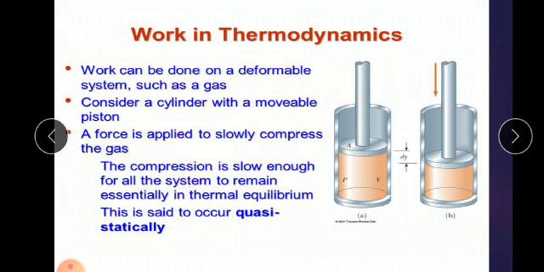Likewise, consider a cylinder with a movable piston. Your force is applied to slowly compress the gas. So what happens if you are pushing this, if you are giving force, automatically the gases.